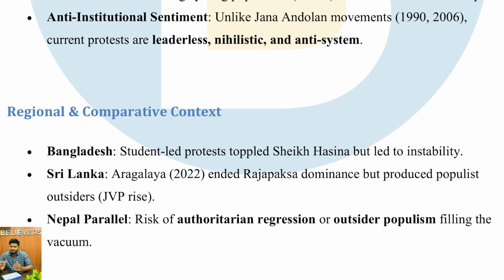So there was a complete overhaul and a populist government in Sri Lanka, but instability in Bangladesh. So we can only hope that Nepal goes the Sri Lanka way, not in terms of economic turmoil, but in terms of change in government. So there should be a credible government in Nepal. So this is the regional and comparative context.